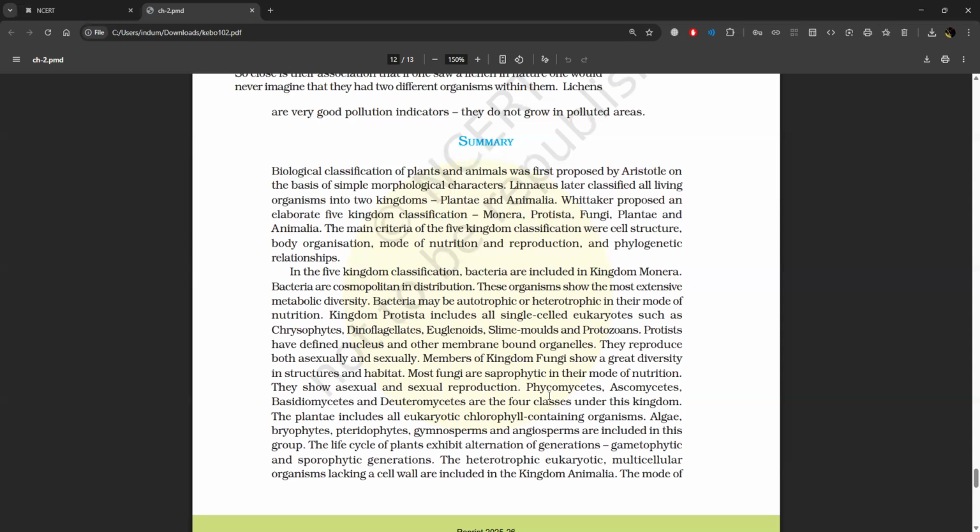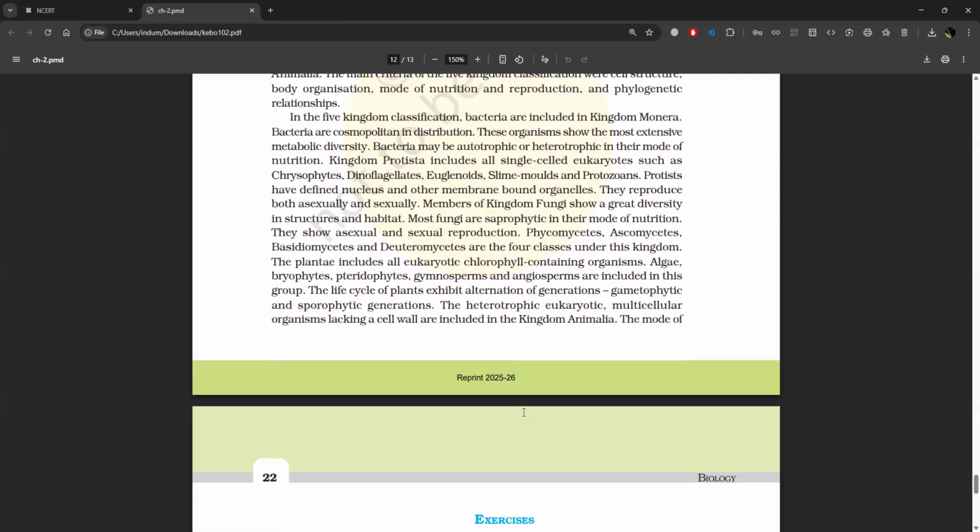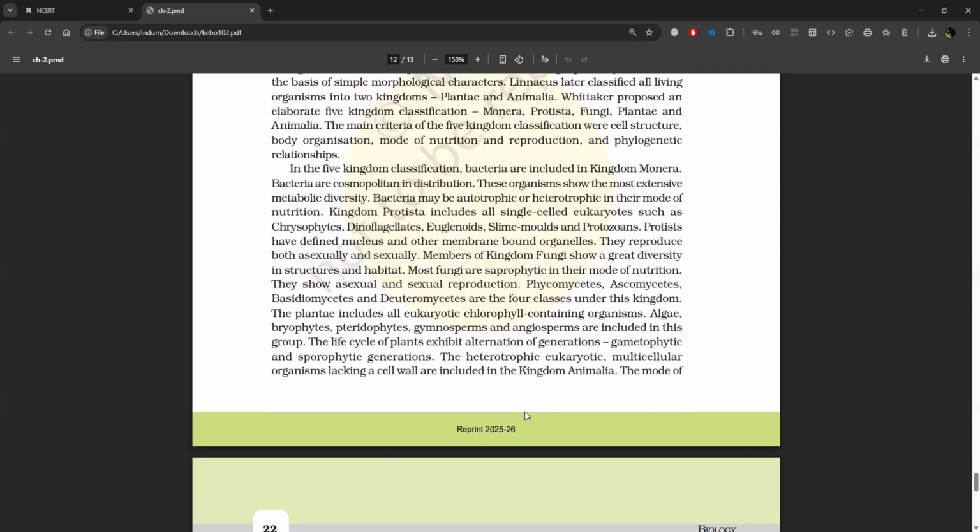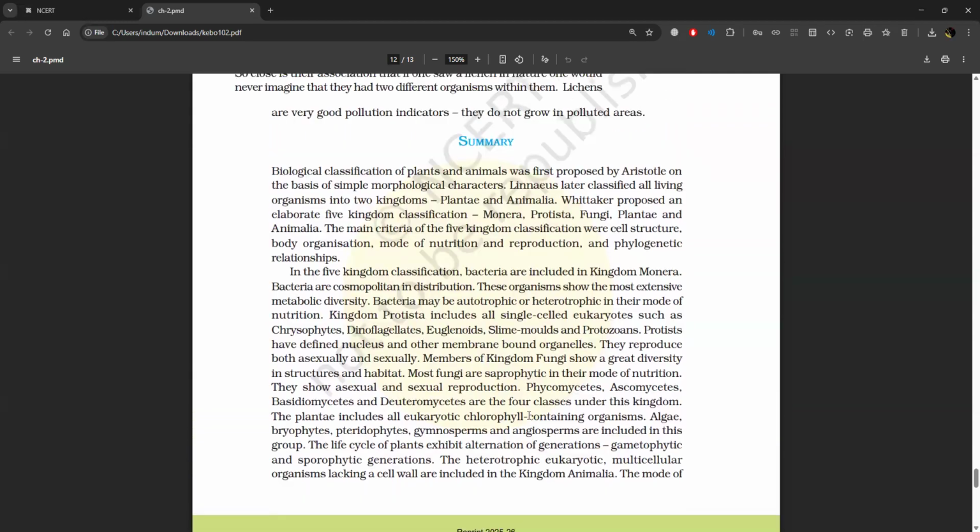In the five kingdom classification, bacteria are included in the kingdom Monera. Bacteria are cosmopolitan in distribution. These organisms show the most extensive metabolic diversity. Bacteria may be autotrophic or heterotrophic in their mode of nutrition.